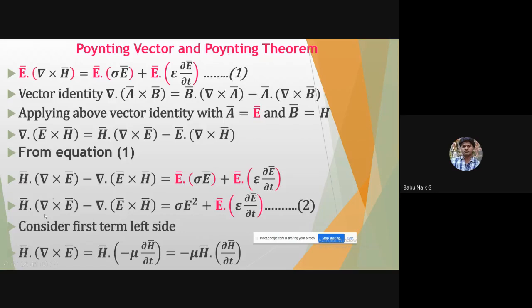Now, from equation 2, let us consider the first term on the left side, H bar dot del cross E bar.